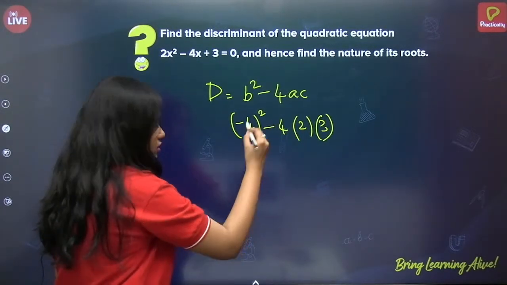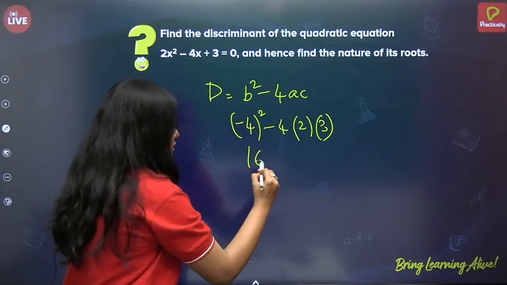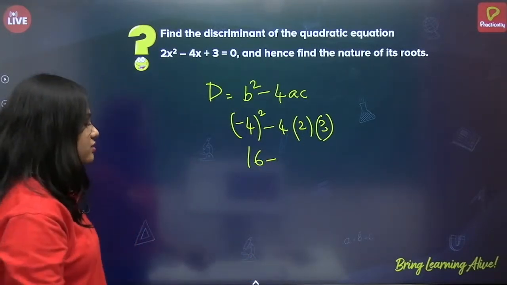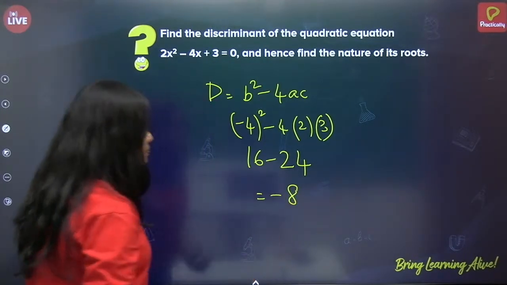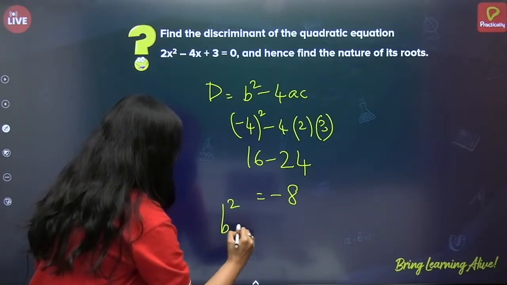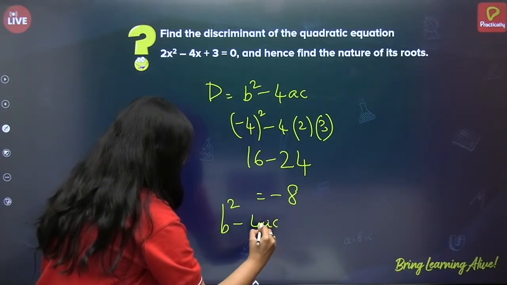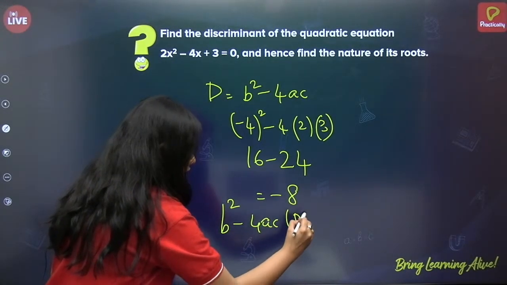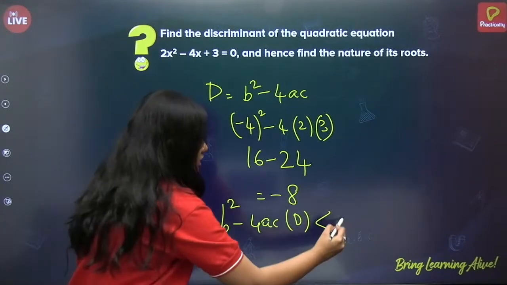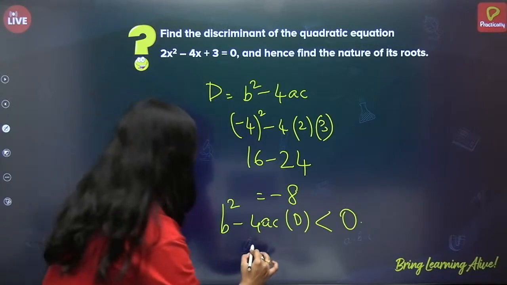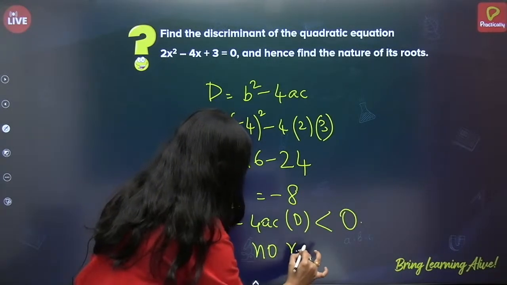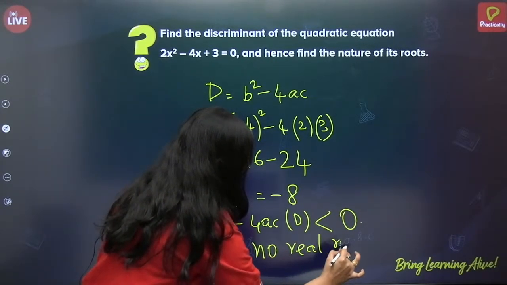So minus 4 whole square is 16. 16 minus 4 2s are 8, 8 3s are 24. That is minus 8. So b square minus 4ac, that is D, is less than 0. So there are no real roots.